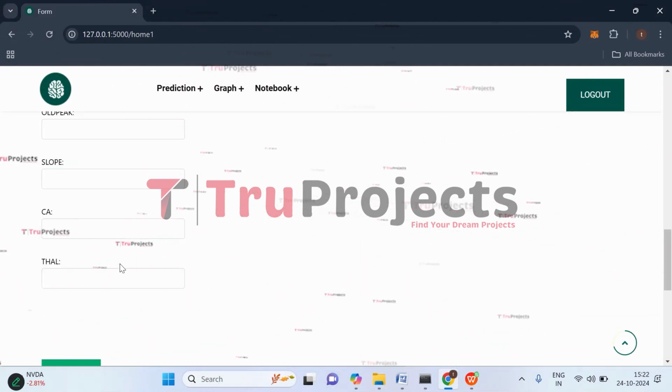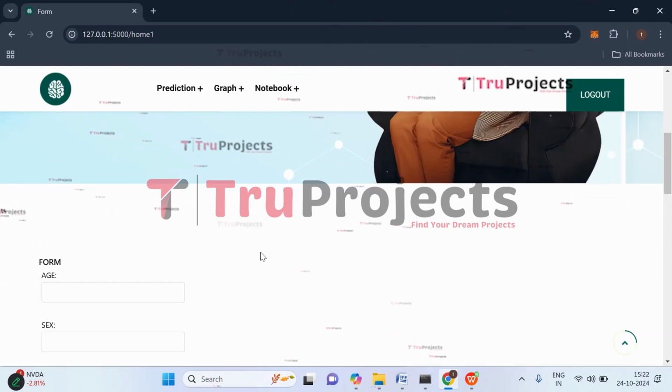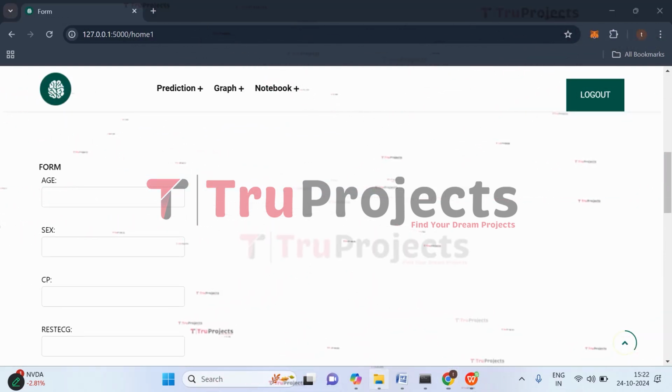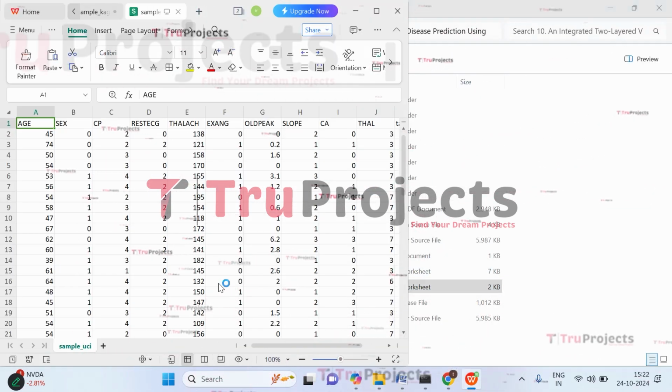Now let's give inputs to all these parameters. So we have to open the sample file. Let's open the sample UCI.